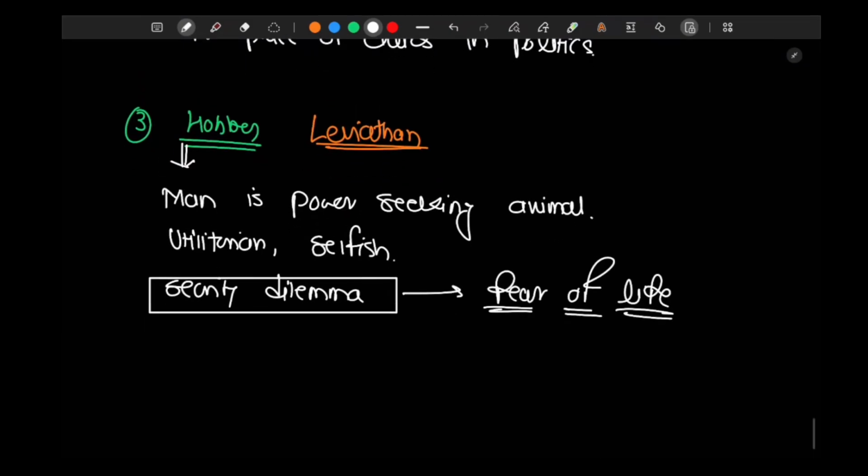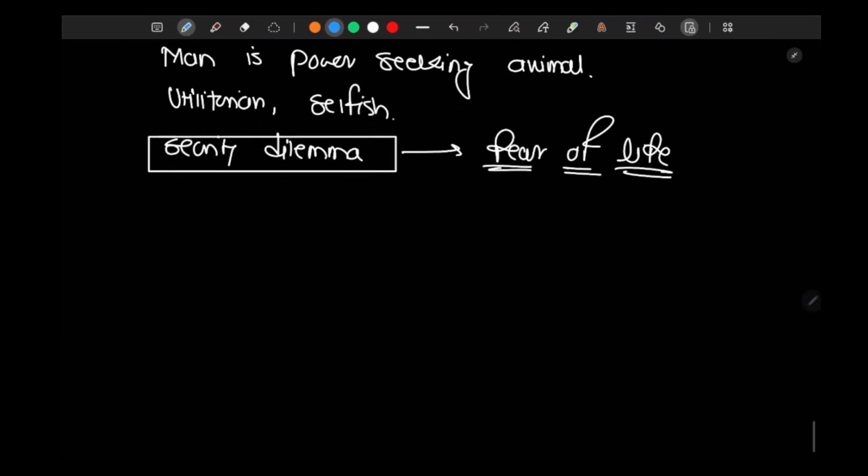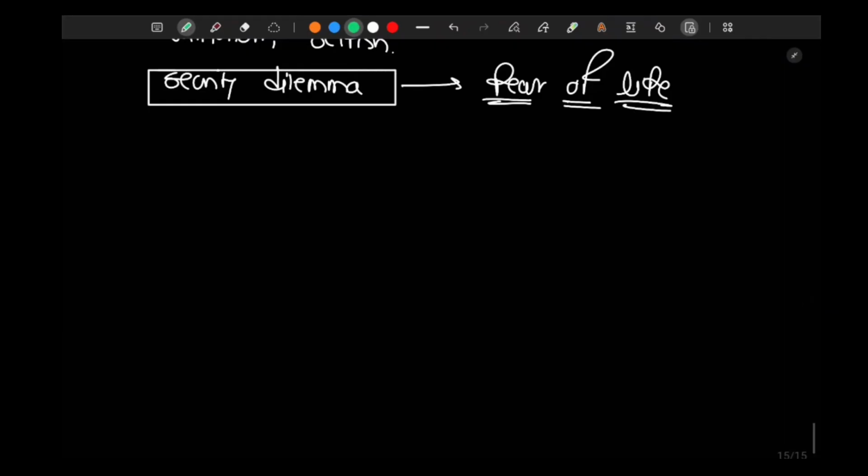On these influences, of Thucydides, that the powerful make the laws, Machiavelli, national interest, and Hobbes, man is a power-seeking animal, Hans Morgenthau gave his principles of the realist school.